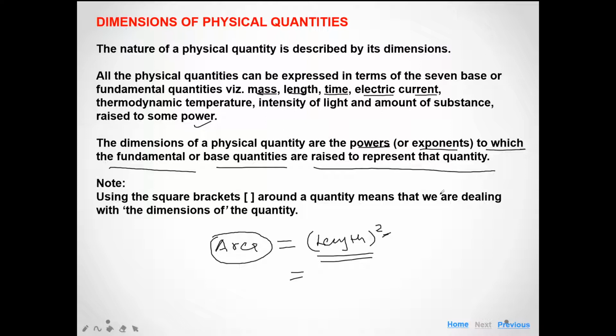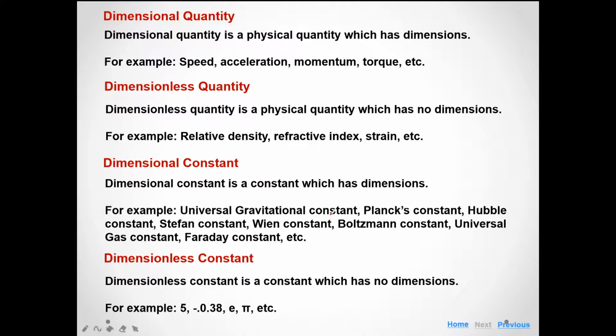Now, a bracket around a quantity, like [L squared], means that we are dealing with the dimensions of the given quantity. Now we can divide all the physical quantities into two different categories: one is variable and another is constant. So some quantities are variable and some quantities are constant. Now how can we find the dimensions of variables and constants?